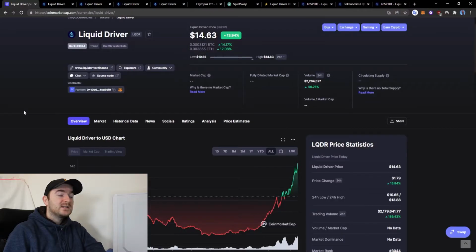So a quick overview of the Liquid Driver native token. It is currently $14.63. And if we take a look at the price history, we can see that it has gone from $2 all the way up to $14 in a matter of about a month.